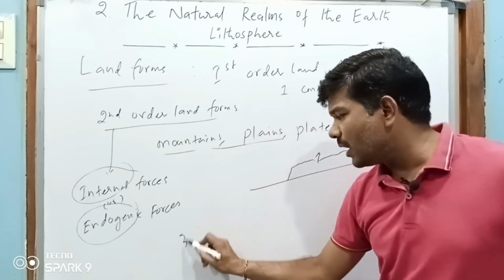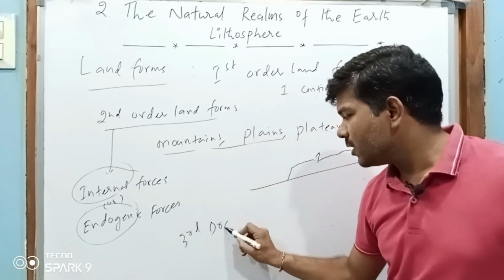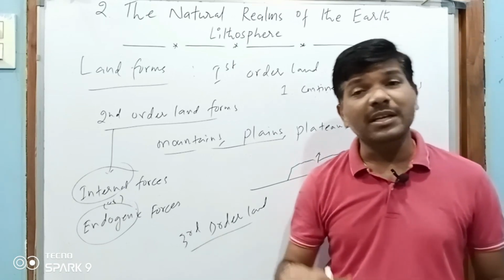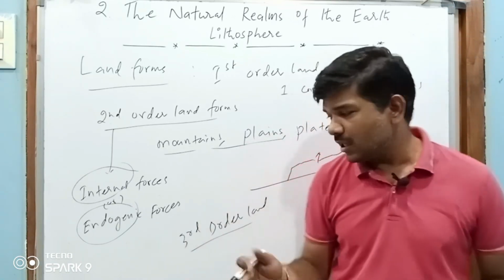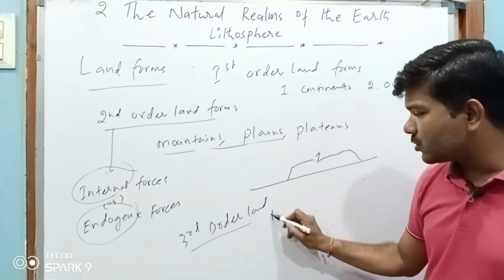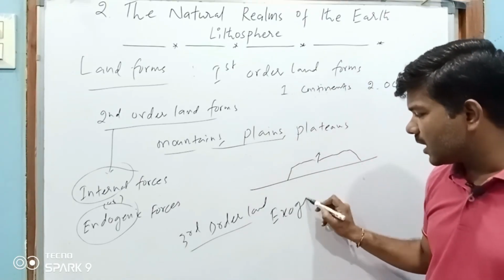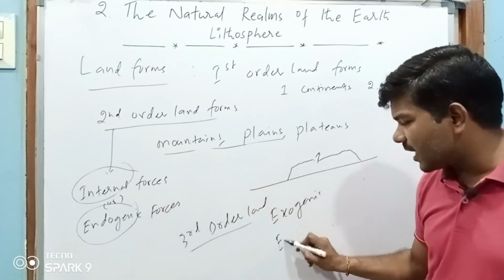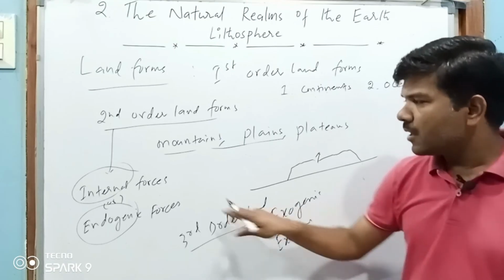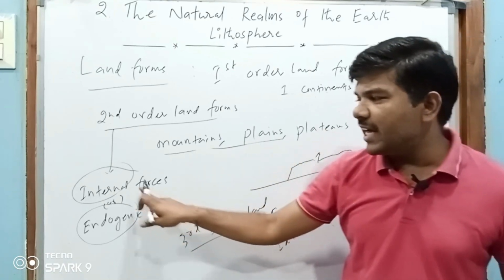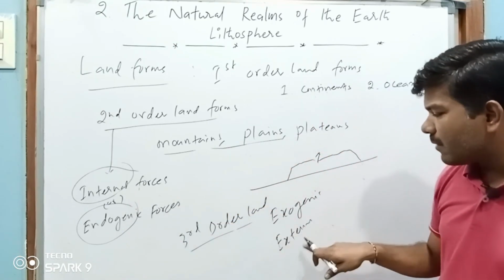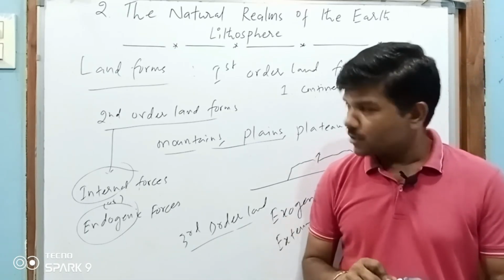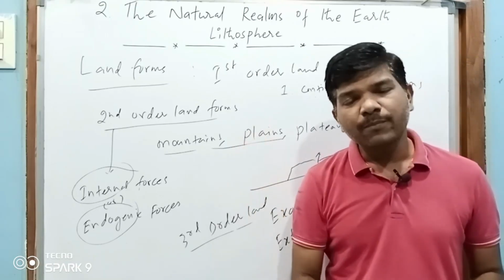Then we have third order landforms. These third order landforms we will discuss in our next session. What are the third order landforms? These are formed by the exogenic forces. Or you can say, sir, this is internal, these are external. See here, mountains and plains are formed due to the internal forces, but third order landforms are formed due to the external forces. So this is about our first session, lithosphere.